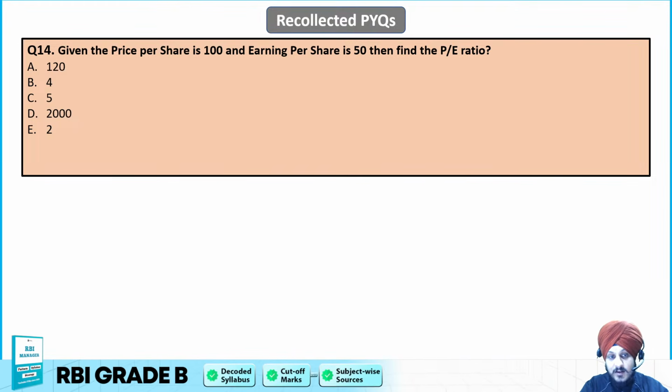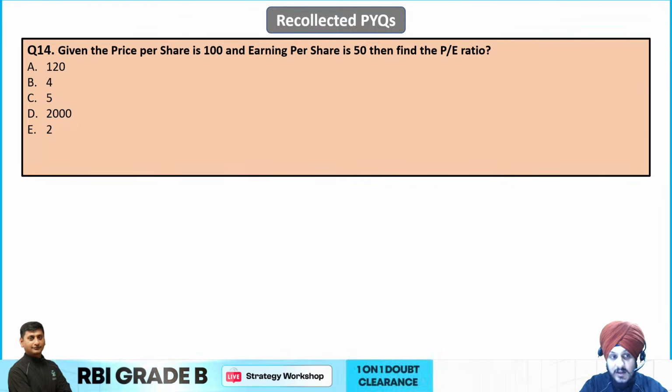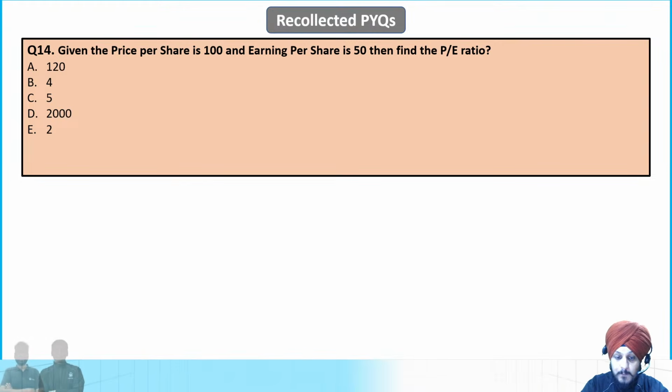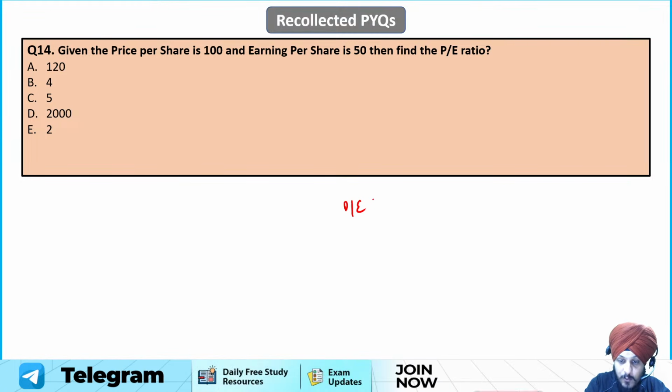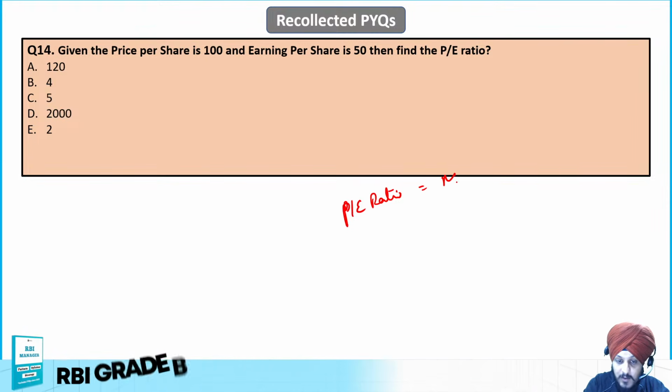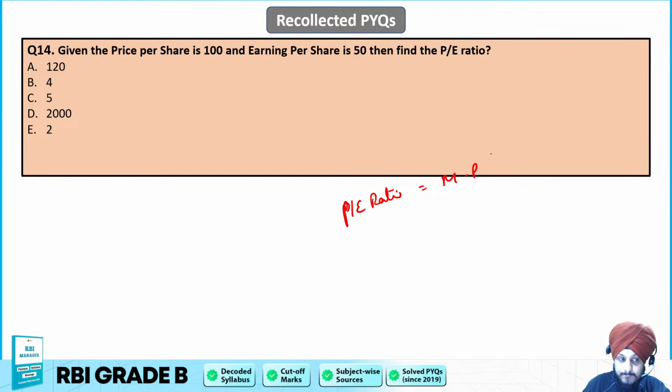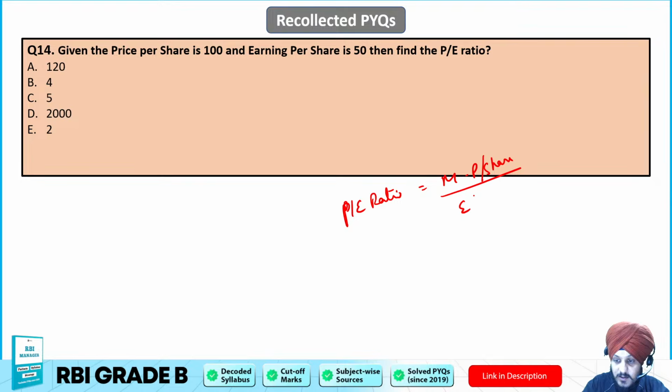Given the price per share is 100 and earning per share is 50, find the P/E ratio. So price per share is rupees 100 and earning per share is 50. Then we have to find the P/E ratio. So P/E ratio is nothing but the market price per share divided by earning per share, right?